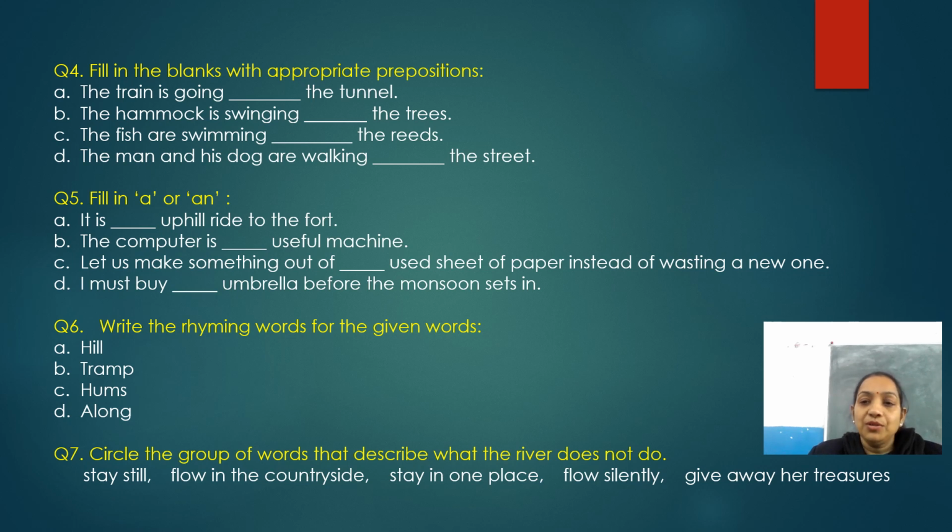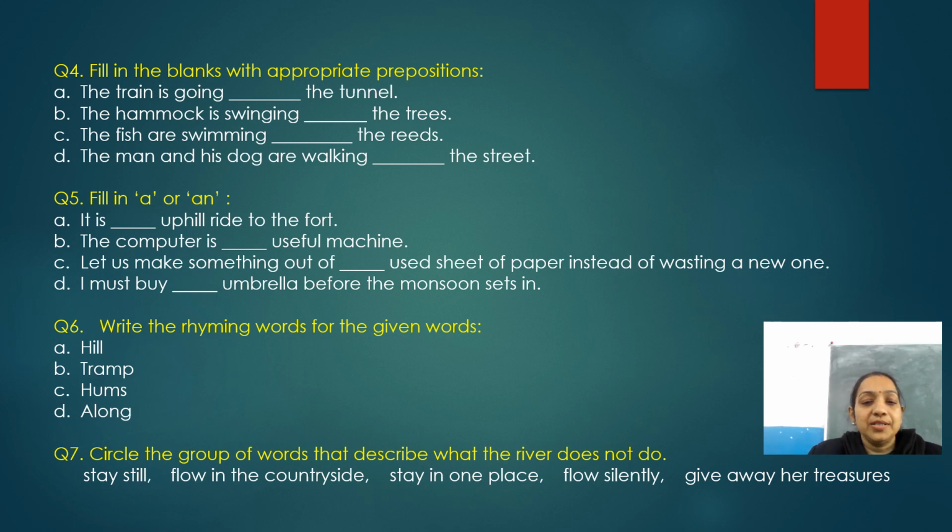Now let us move on to question number 6. Write the rhyming words for the given words. Here words are given to you and you have to write down the rhyming words for these. The words are, first one is hill, next one is tramp, another word is hums, and the last one is along.